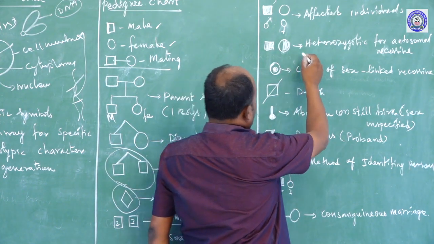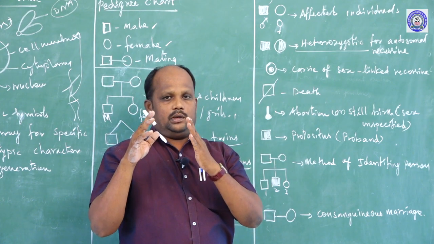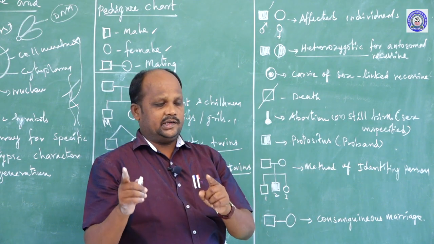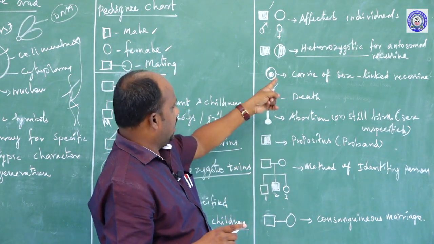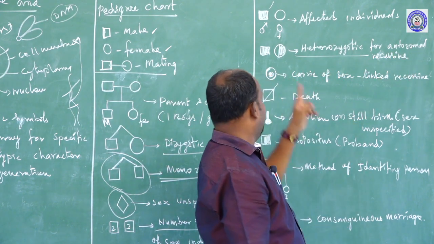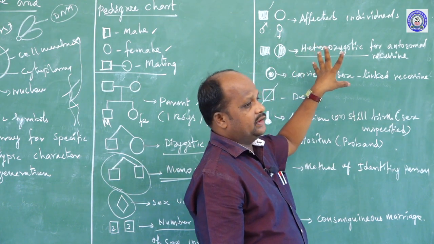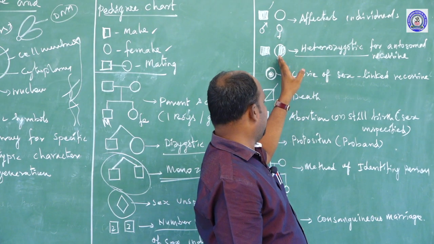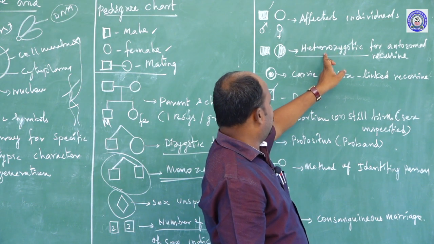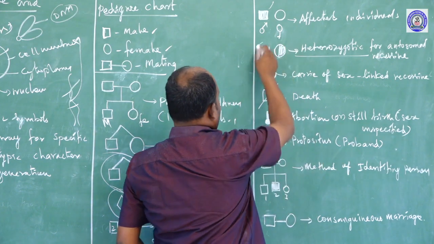Second one, heterozygote. Hetero means the two genetic materials are different. The differentiated genetic materials will give autosomal recessive character children. Male and female both are genetically affected, which means they have a genetically disordered disease. Both marry, and after that they get a child, and the child will get heterozygote structures and autosomal recessive characters. That is the symbol identification.